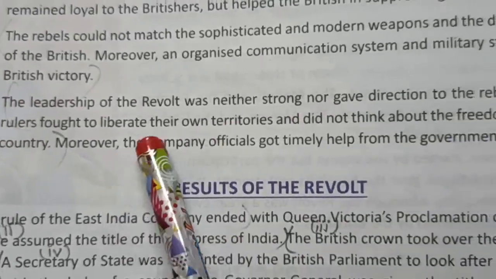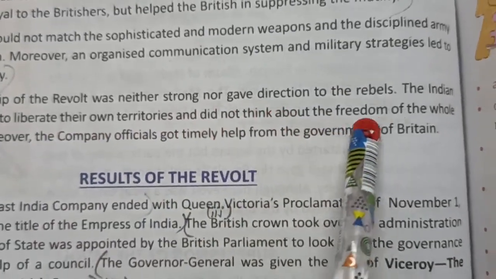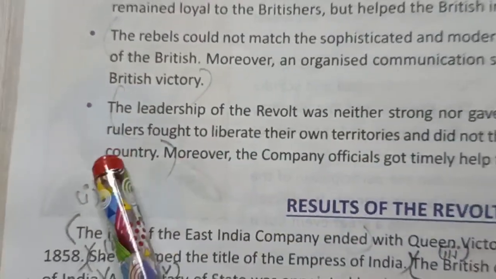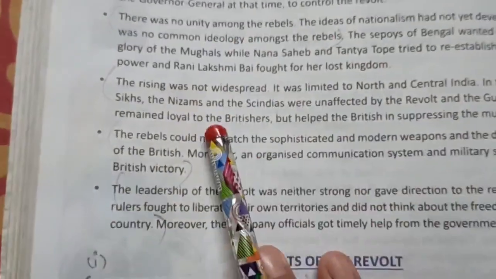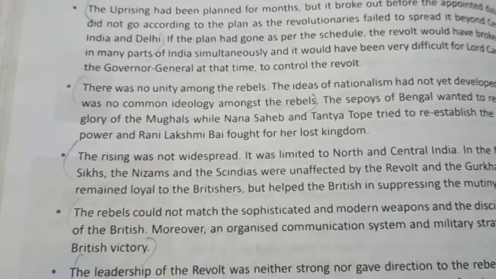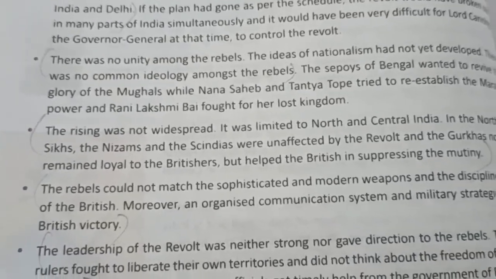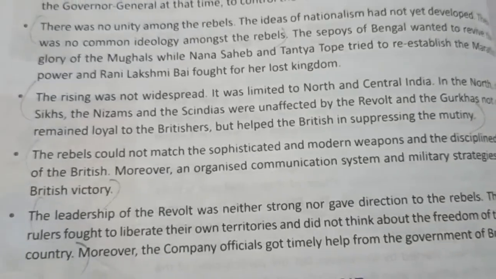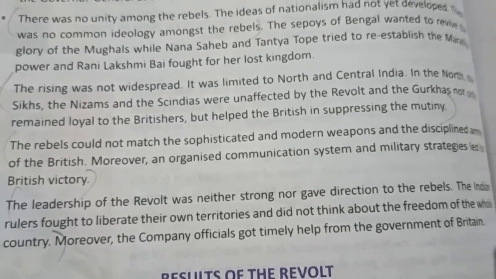The Indian rulers vowed to liberate their own territories and did not think about the freedom of the whole country. And that's why Britishers suppressed this revolt, and we were defeated in this revolt. This revolt was a failure, means this revolt failed in spite of participation of different sections of the society.